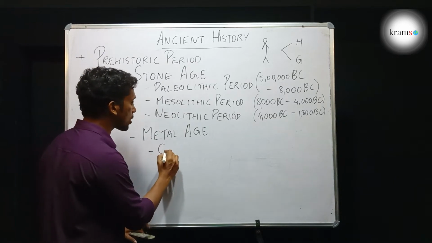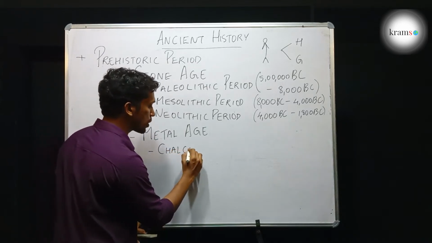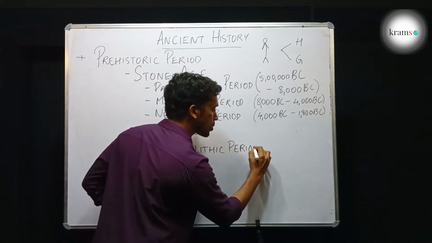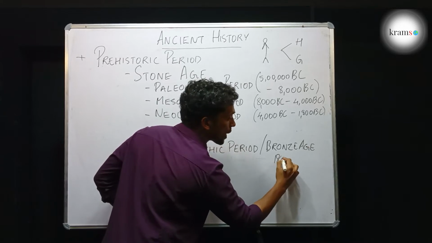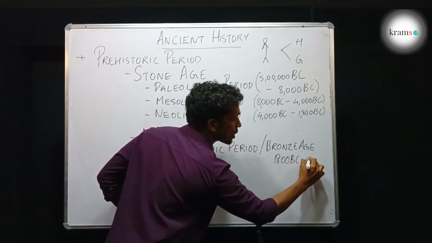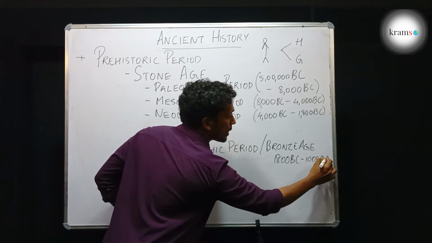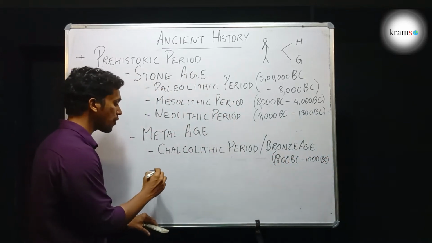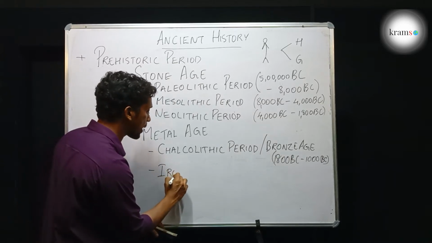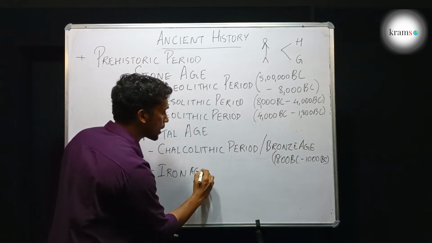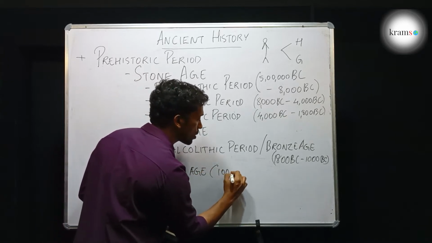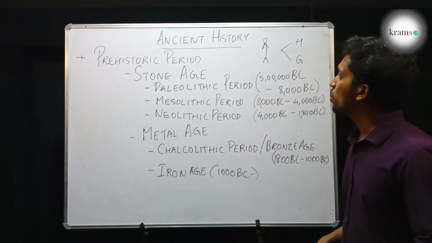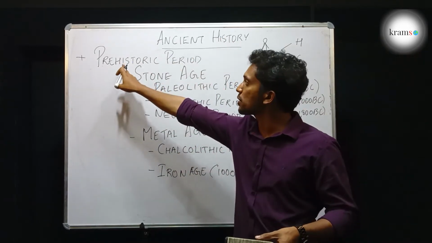The first period was the Chalcolithic period or Bronze Age, which was from 1800 BC till 1000 BC. And the next period started from the discovery of iron, and it is known as the Iron Age. Iron Age is effectively from 1000 BC.